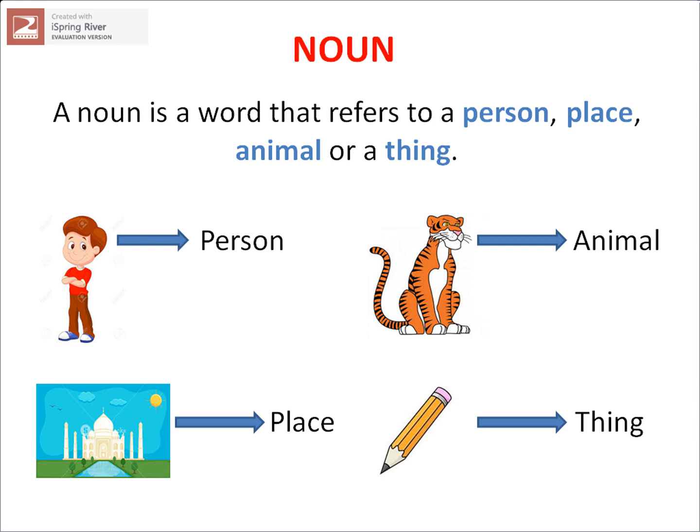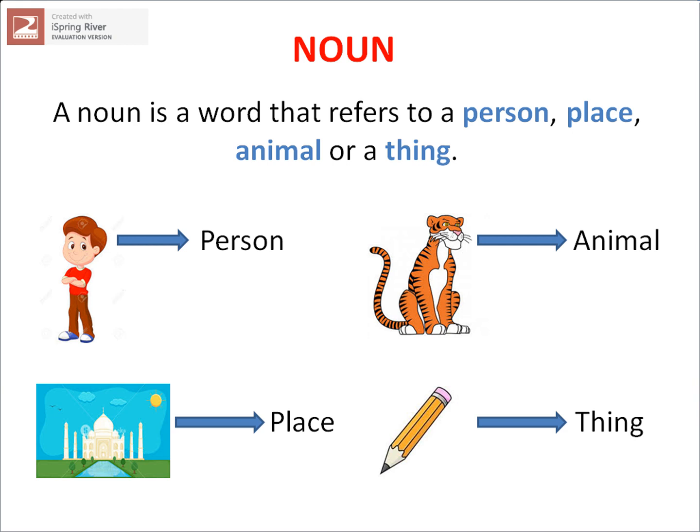I know students, you have already learnt about nouns, but we will make our concepts stronger by studying in detail. What is a noun? A noun is a word that refers to a person, place, animal or a thing. To make you understand, let us see the examples of each.